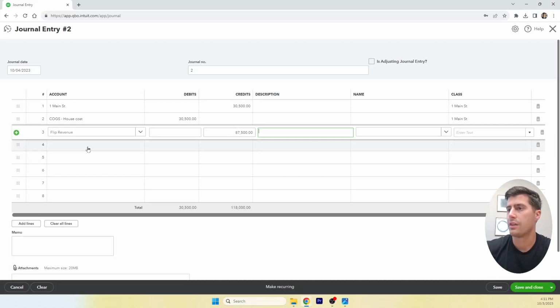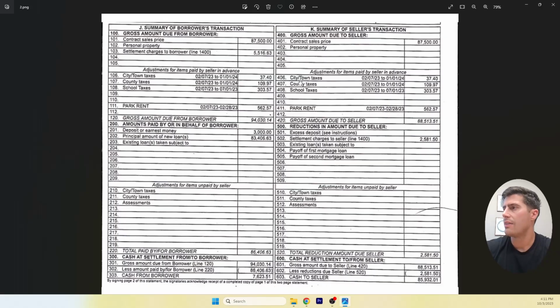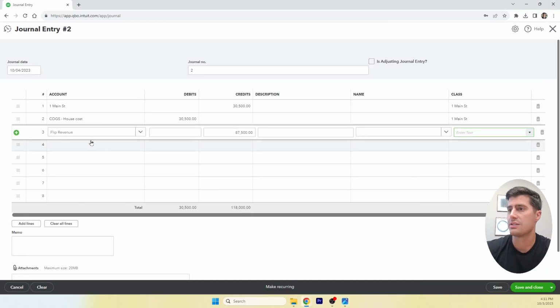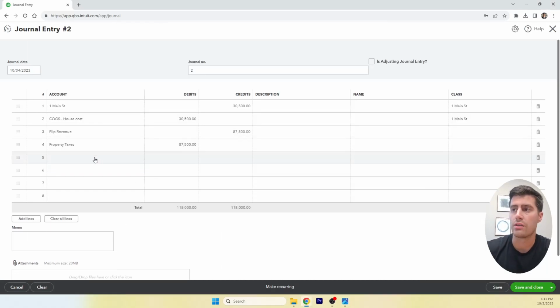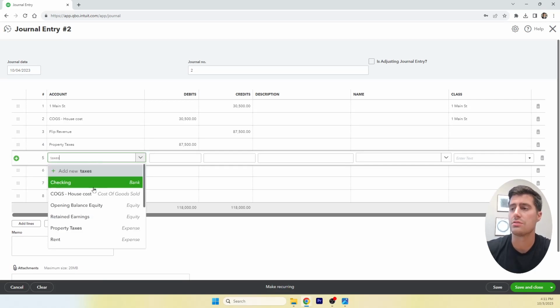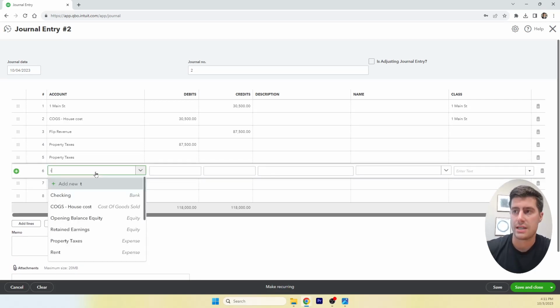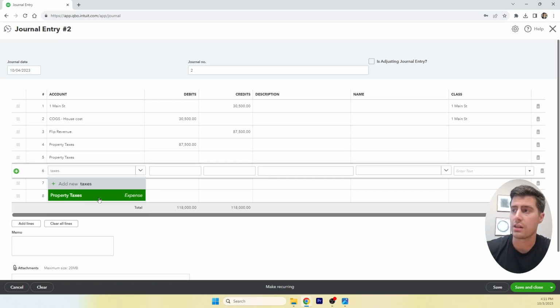$87,500 for Flip Revenue. And then we have adjustments for items paid by the seller in advance. So these taxes are something that the seller already paid for, so now the seller is going to get reimbursed for these taxes. So this is going to be a credit for these taxes, which means it's going to reduce the taxes on the profit and loss.